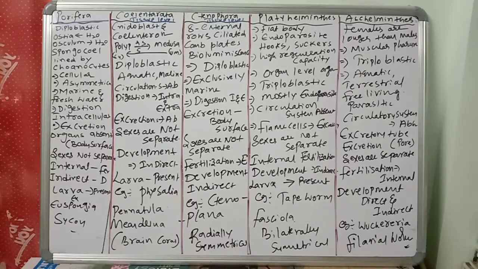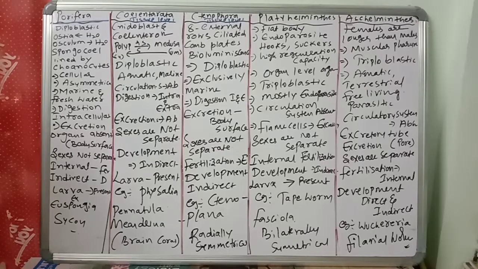Some invertebrate phylums will be discussed. Okay, children, what are the phylums and what are the characters of those particular phylums in the animal kingdom, especially invertebrates? That is what we will discuss. The first one is the first phylum.